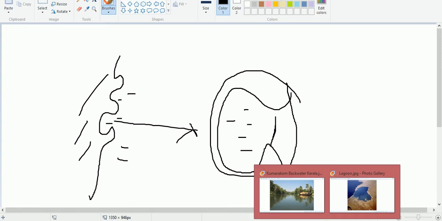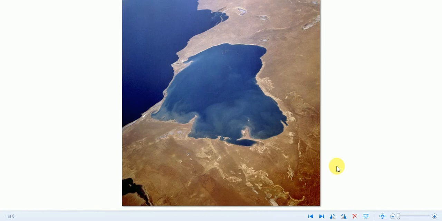So one photograph of a lagoon is here. See, here this is a lagoon. Here we are seeing a sandbar, and this is the sea. So this is an example of a lagoon. This is the Garabogas lagoon in Turkmenistan. Likewise, so many lagoons are found in South India, especially in Kerala.